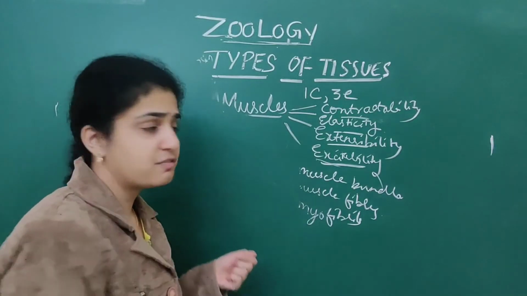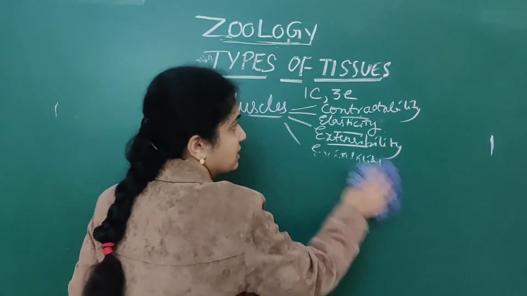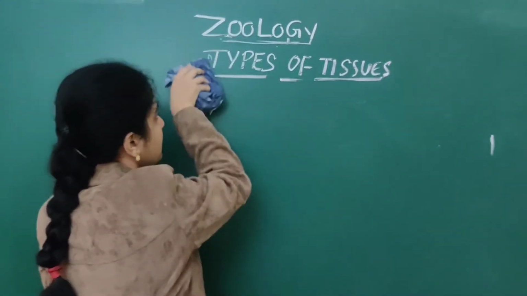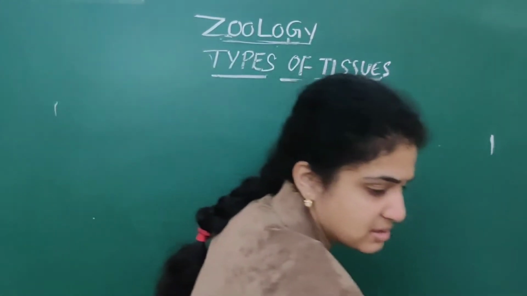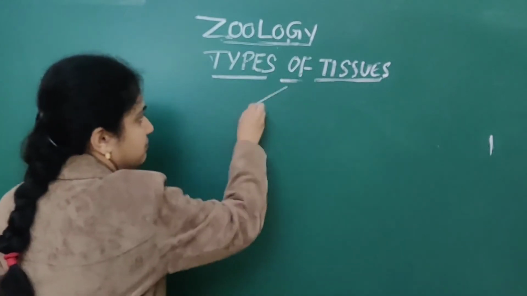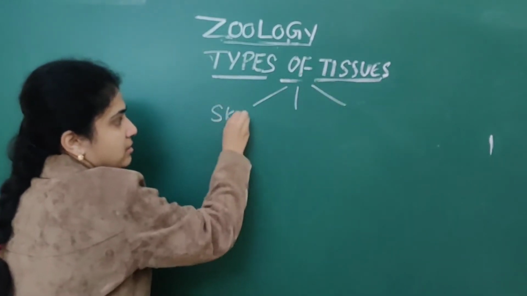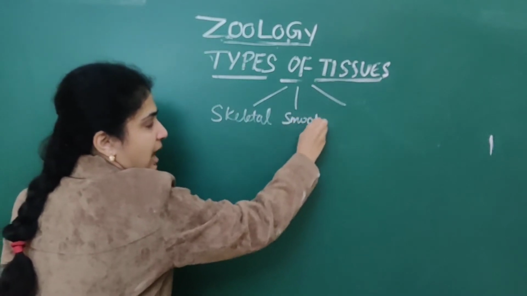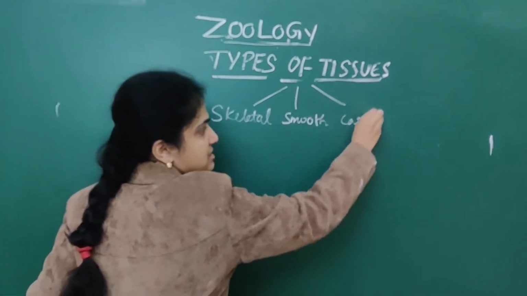We all have learned from school what the three types of muscles are. The three types of muscles which are present are skeletal muscle, smooth muscle as well as cardiac muscle.